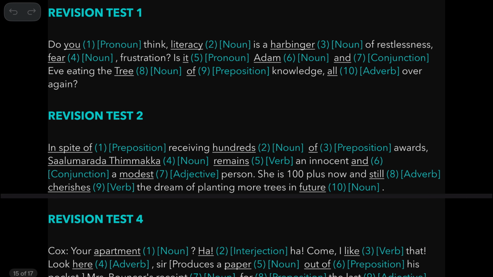And you find this in the revision test 1. Do you think, you is a pronoun, literacy is a noun, name of something, is a harbinger. Harbinger is also a noun. You have an article here. Of restlessness, fear. Fear is a noun. Frustration. Is it Adam and, see, it is a pronoun. Adam is the name of a person, so noun, and conjunction. Eve eating the tree. Tree is a noun. Of, preposition. Knowledge all over again. So we have seen this earlier also. This is like completely, it means.